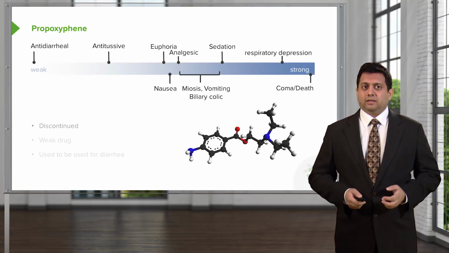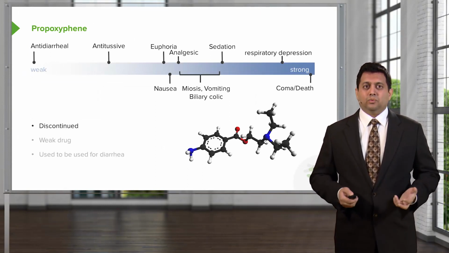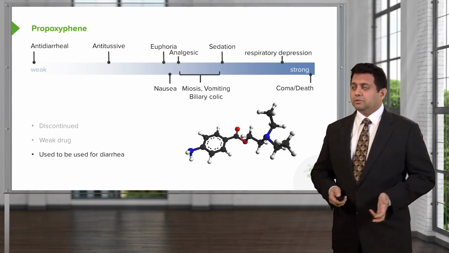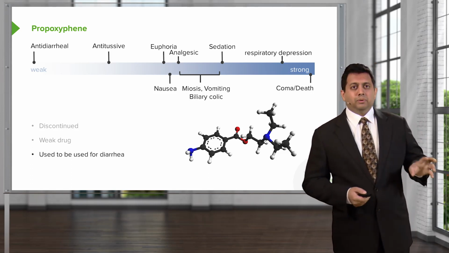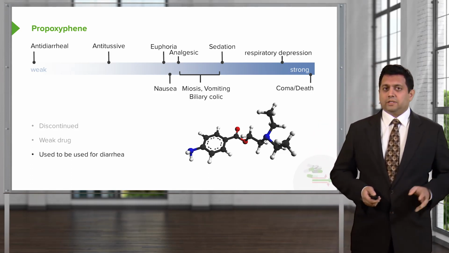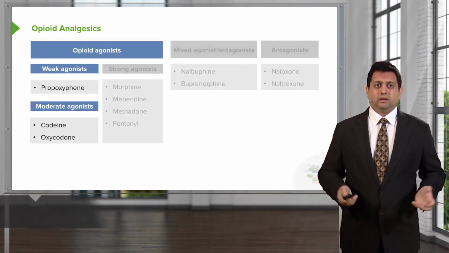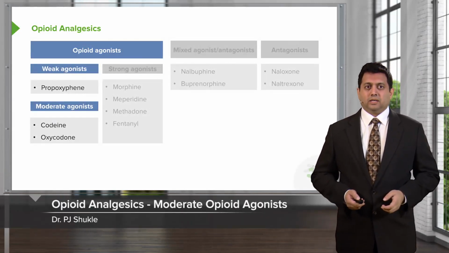Now, this particular agent is discontinued. It is a weak drug. It used to be used for diarrhea. I only put it there because it's on the one end of the spectrum. Let's move on to the moderate agonists, codeine and oxycodone.